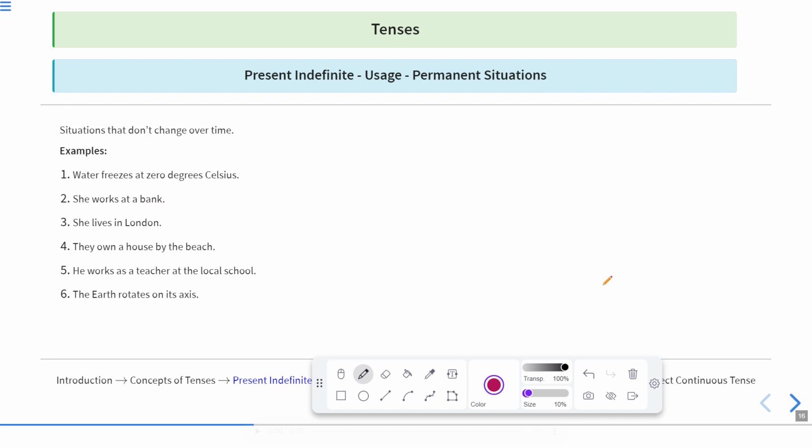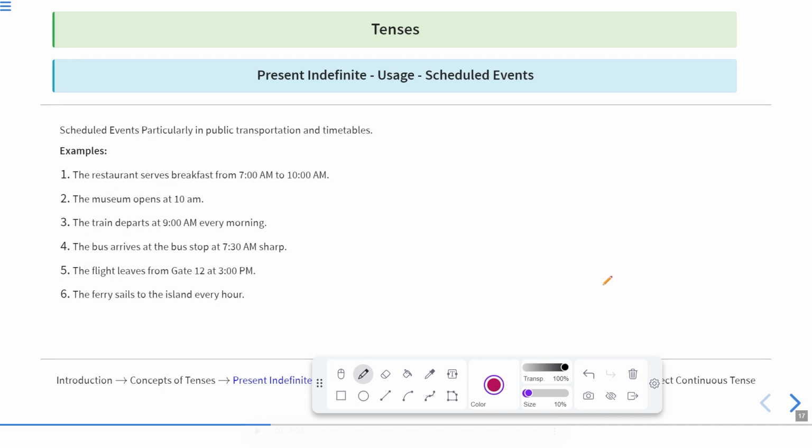Now let us move to the next one. This is present indefinite when we talk about scheduled events, particularly in public transportation and timetables. Suppose there are some scheduled events which will take place in the future, but they are scheduled. So they should also be written in present indefinite tense because we are certain to do these actions.